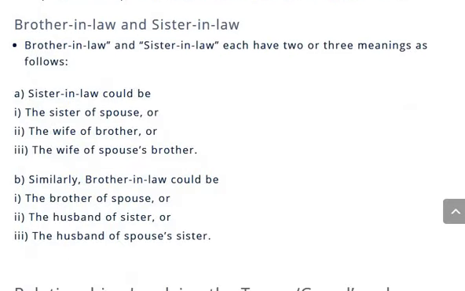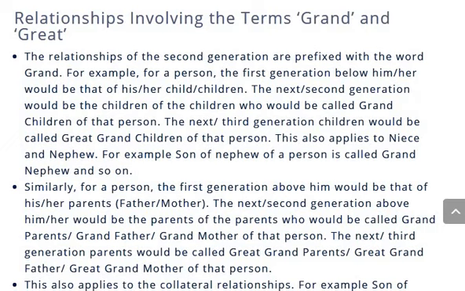See the different meanings of a brother-in-law and sister-in-law. So grand and great. For a person, the first generation below him is children, the next generation, children of children, who would be called grandchildren of that person.